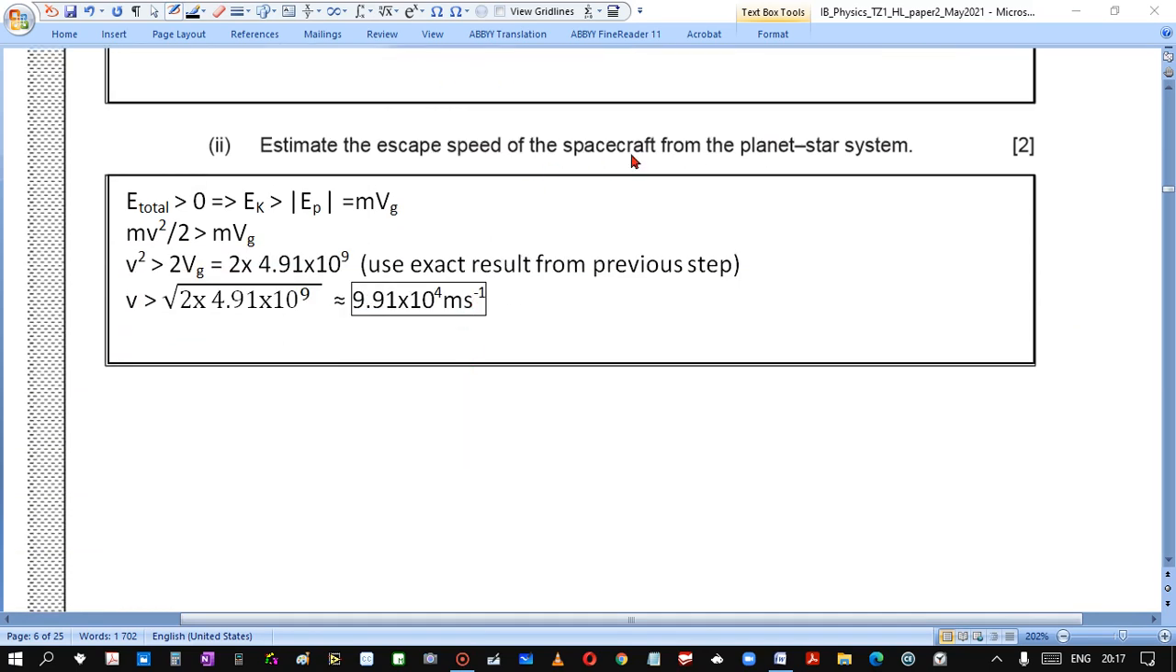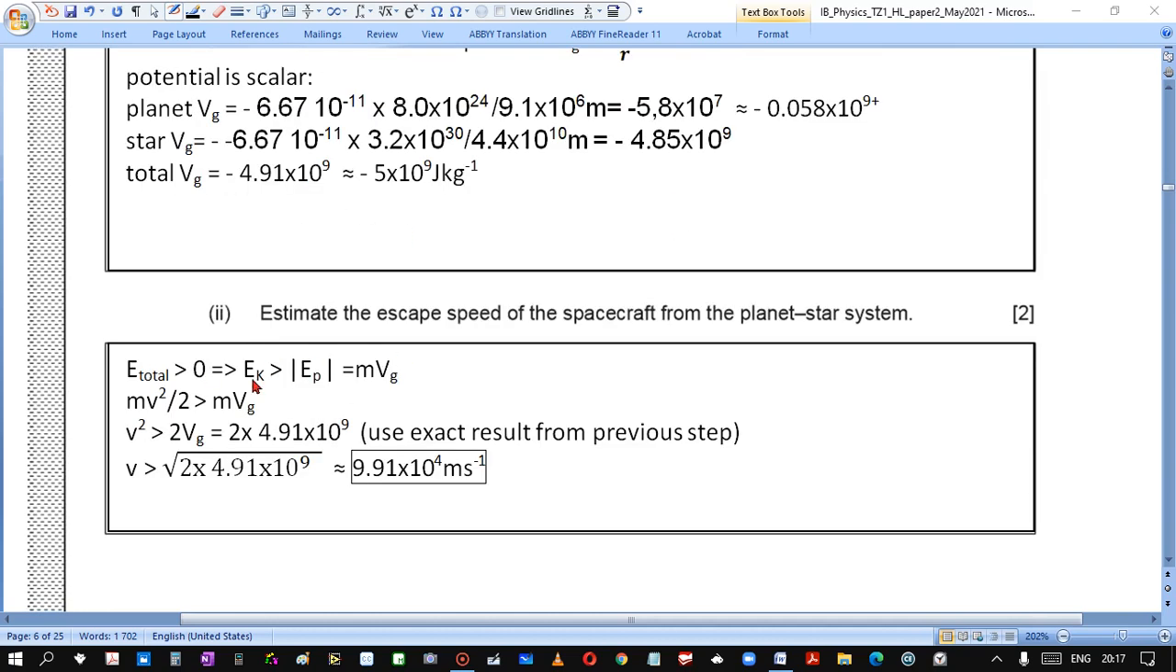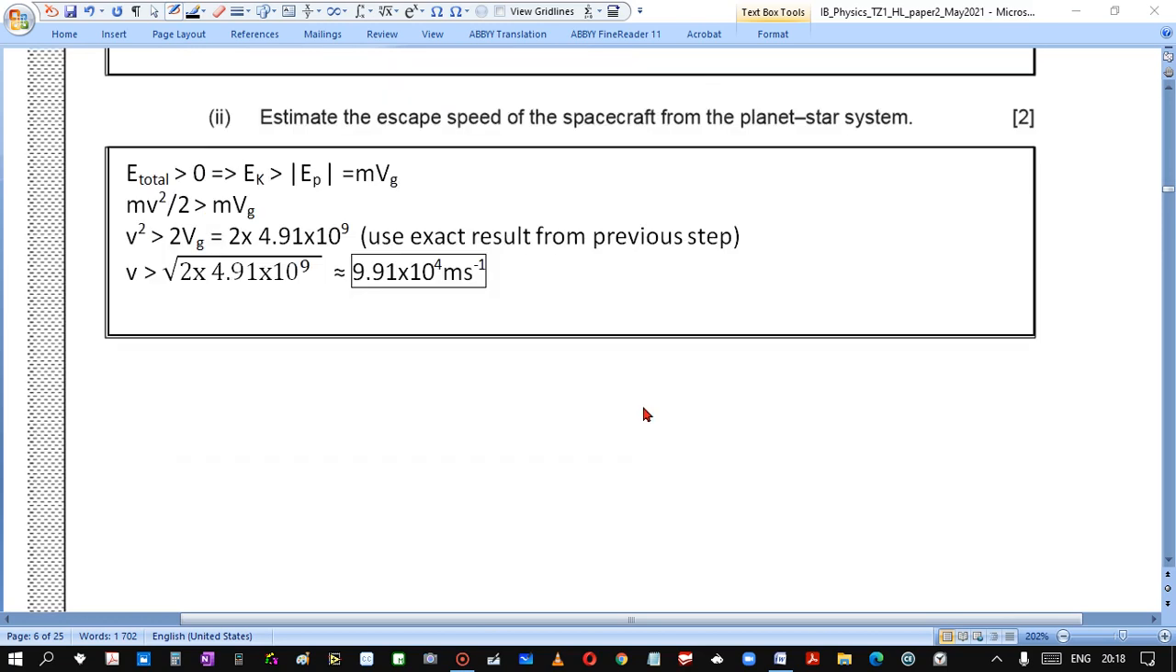Estimate the escape speed of the spacecraft from the planet system. So to escape, total energy should be positive. It means that kinetic energy should be greater than potential energy by absolute value, because potential is negative. So rewriting this formula for v squared and then taking the square root of both sides, we get this value. So the question is done.